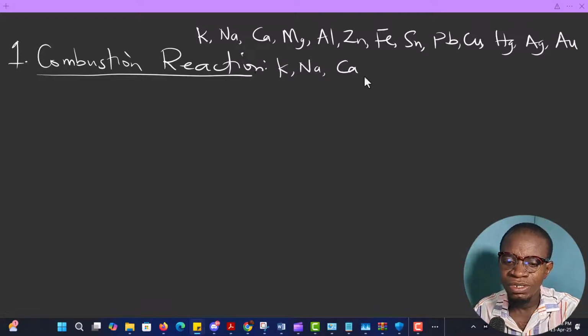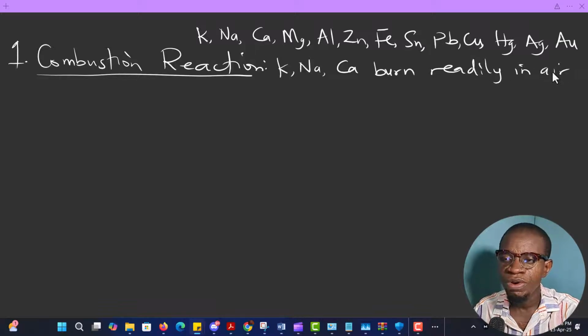And the air we're talking about comprises oxygen, carbon dioxide, water vapor, and so on. But the major thing we need to pick from the air is oxygen, because air always has oxygen.